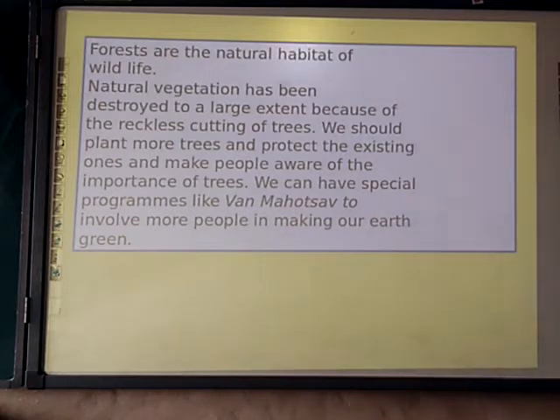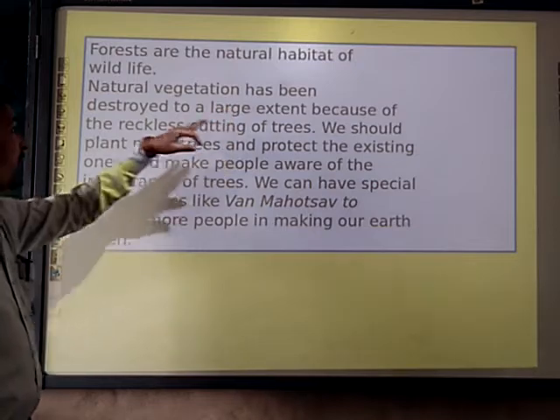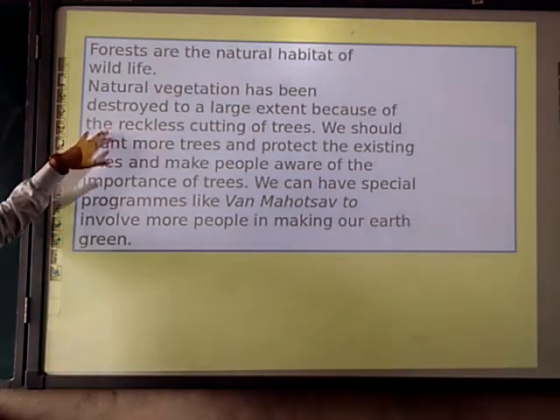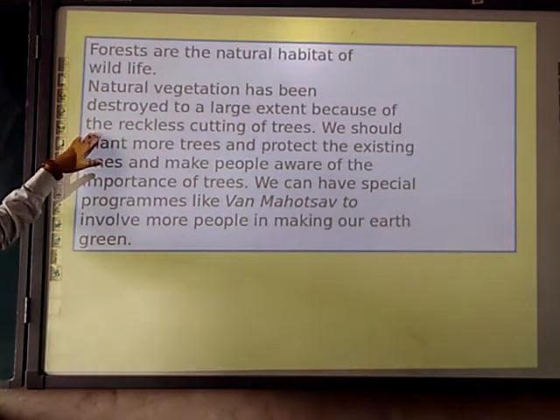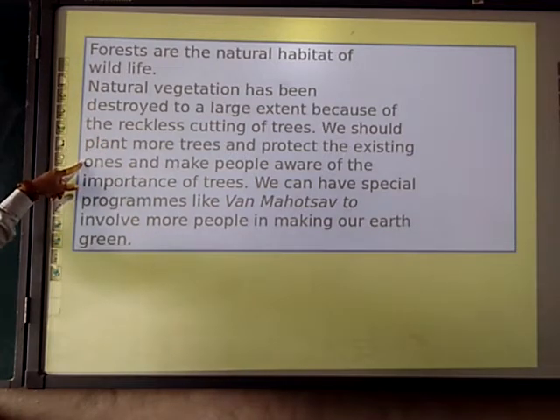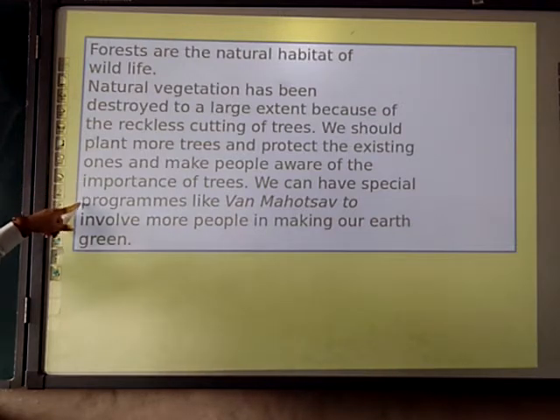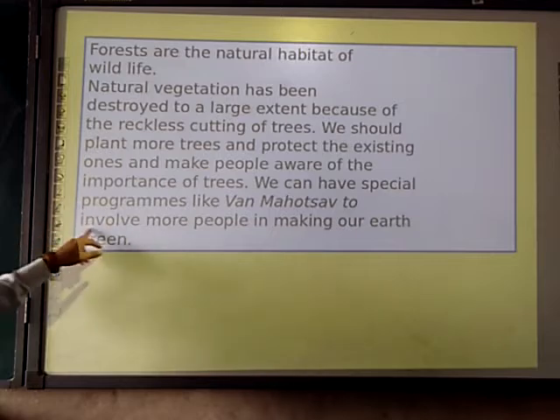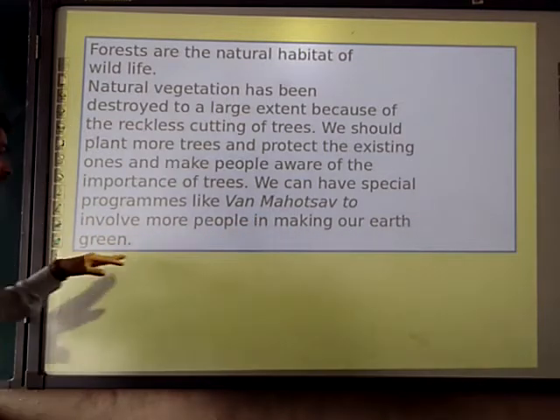Forests are the natural habitat of wildlife. Here we see that forests are very important, and they provide a natural habitat for wildlife. Natural vegetation has been destroyed to a large extent because of the reckless cutting of trees. We should plant more trees, protect the existing ones and make people aware of the importance of trees. We can have special programs like Van Mahotsav to involve people in making our earth green.